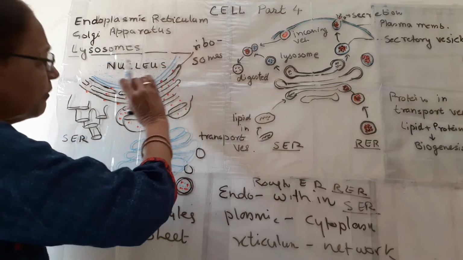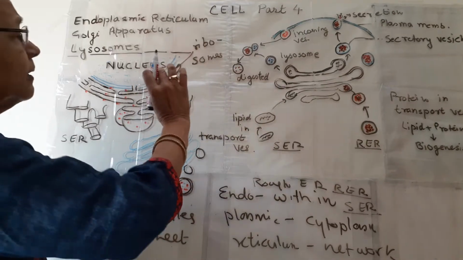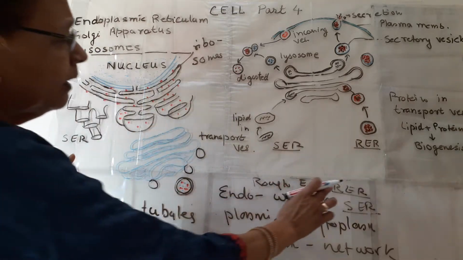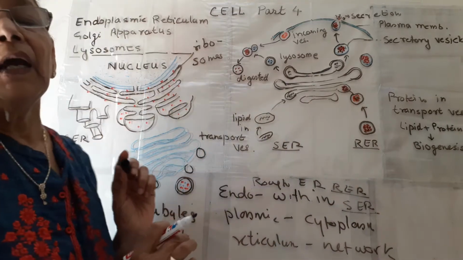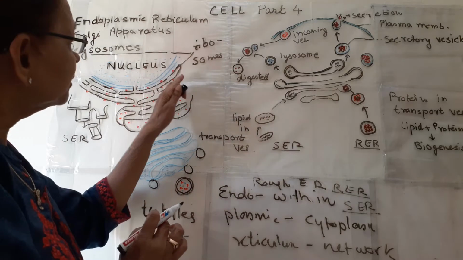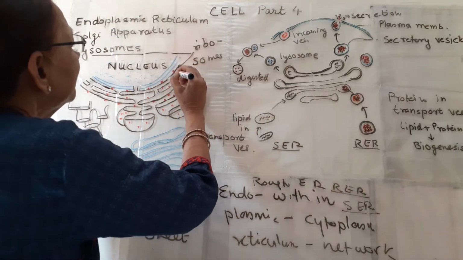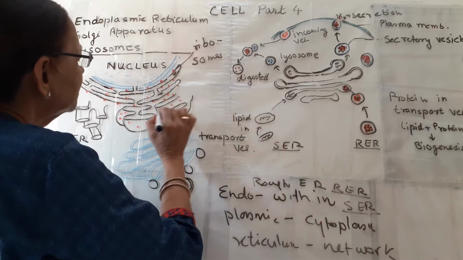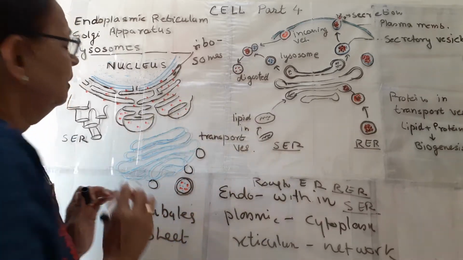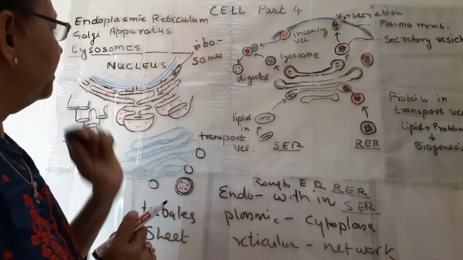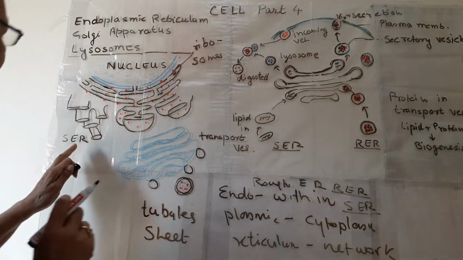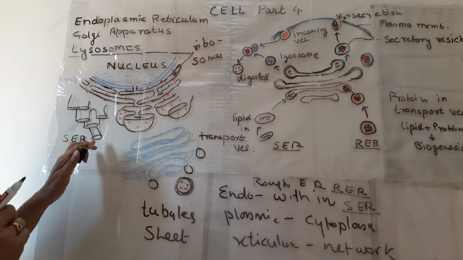So on the surface of these vesicles, ribosomes are attached in rough endoplasmic reticulum, and protein synthesis takes place in ribosomes, and then these proteins come inside the endoplasmic reticulum. So this is RER, and second is smooth endoplasmic reticulum.